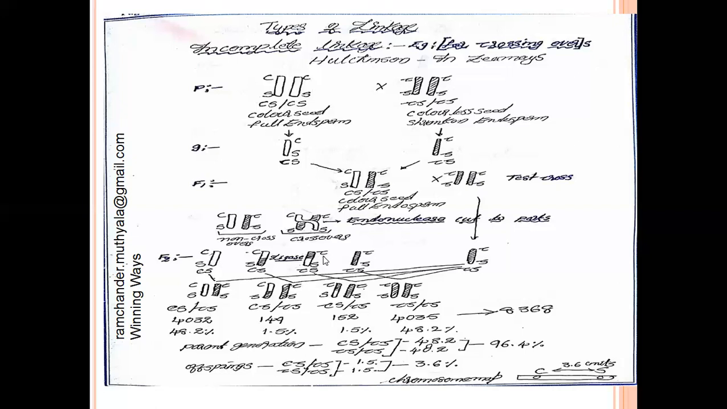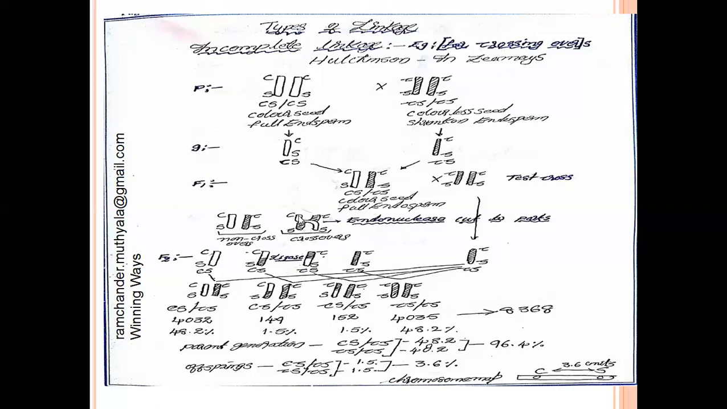From these 4 types of gametes, 2 gametes are similar to the parental characters and 2 gametes have developed new characters. 2 gametes are containing new characters. These are developed by crossing over. Here we observed cytological evidence of crossing over in the formation of F1 generation gametes